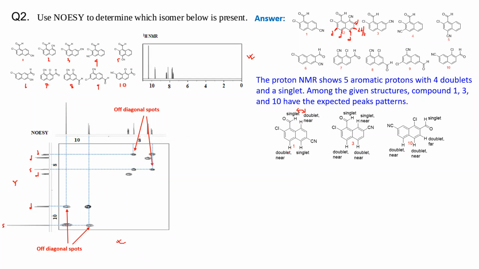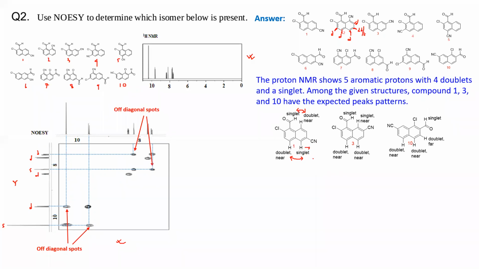So you have this proton para to the aldehyde group and the ortho to cyano group, those two are again closer to each other, that too have a NOESY. Okay, the proton para to the aldehyde group will be a doublet, and the one ortho to cyano group, which is closer to the para to aldehyde proton, is a singlet.